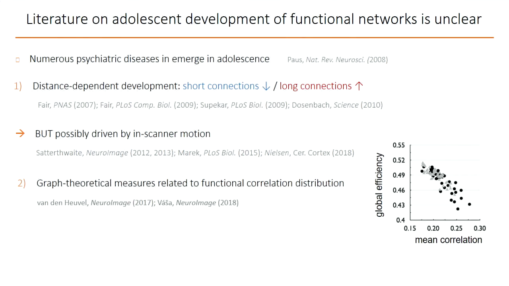Another possible confound is the relationship between many higher-order graph theoretical measures calculated on fixed density networks, that is, networks where a fixed proportion of the strongest correlations is retained in each subject, and properties of the underlying functional correlation distribution. And finally, there are fewer studies on subcortical connectivity, or the studies that have looked at this have generally looked at specific subcortical seeds.